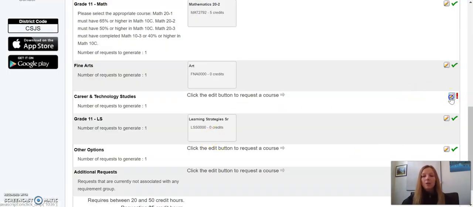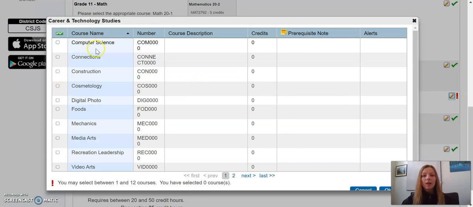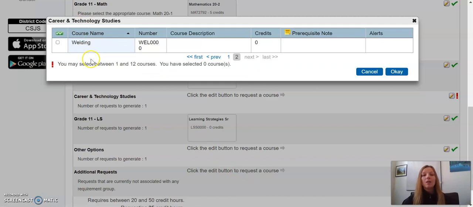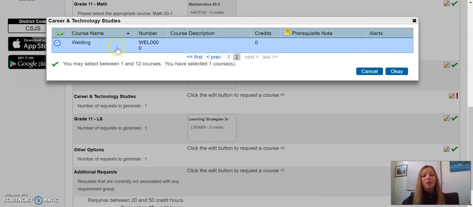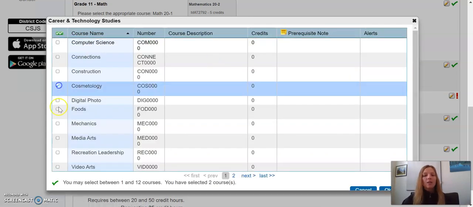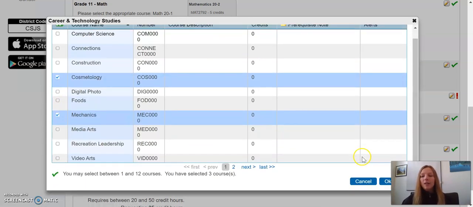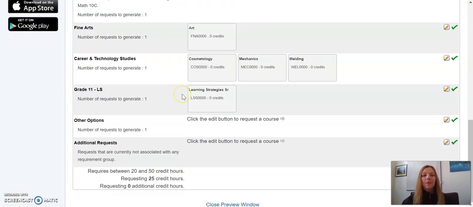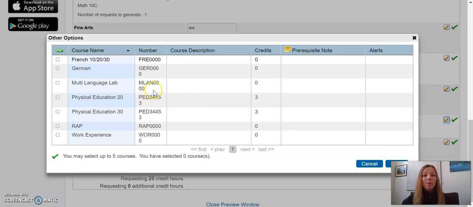Then we get down to the career and technology studies. Here you'll see a number of options, and what's important to note on this menu is that there are actually 2 pages here. Okay, so welding falls onto that second page, so don't forget the 2 pages. So you can make your selections, and again, hit OK. LS, as you know, is mandatory for all students, so it's already pre-populated there for you. Then we get into your other options.